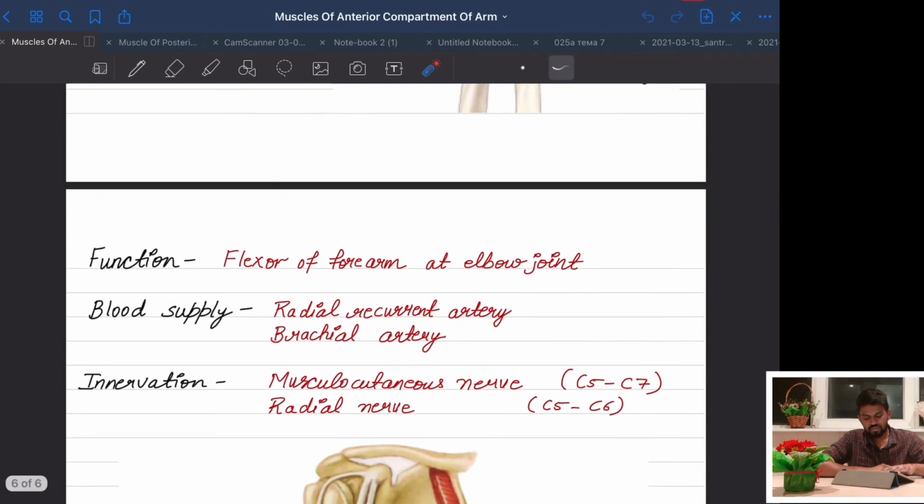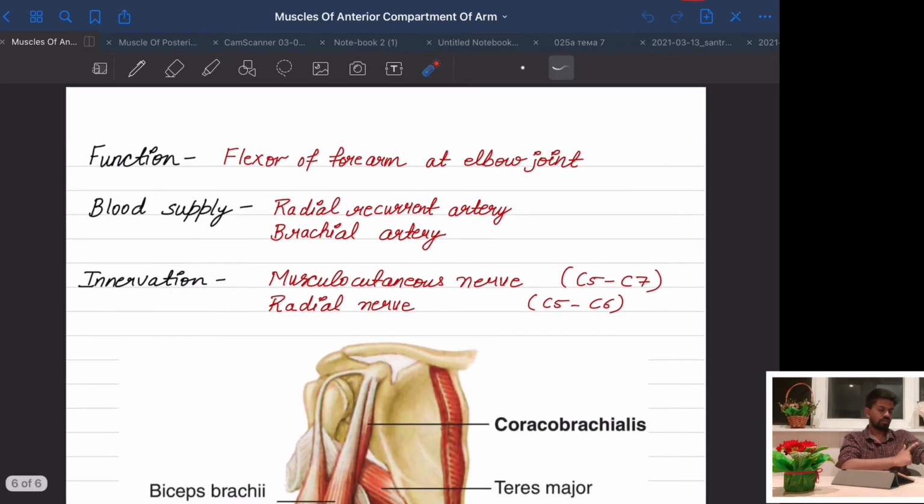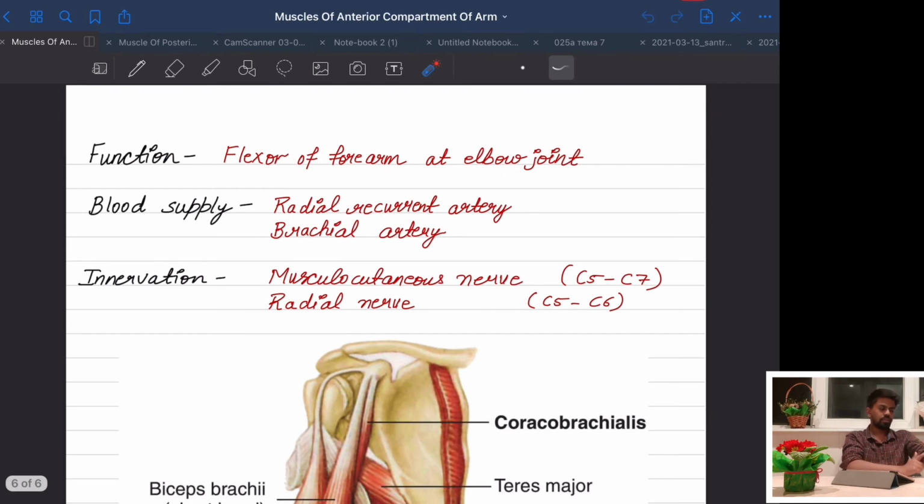Now function. Origin is here, insertion is at the ulna. Okay, so what will happen? The function is it flexes the forearm at the elbow joint. Flexion, origin is here, insertion is here. It will move the arm. So if the angle decreases, it is the flexion. So flexion is occurring at which area? This elbow joint. So flexion of the elbow joint.